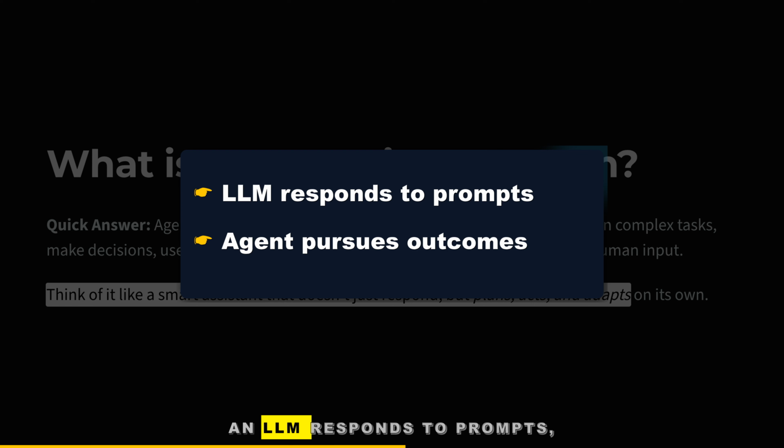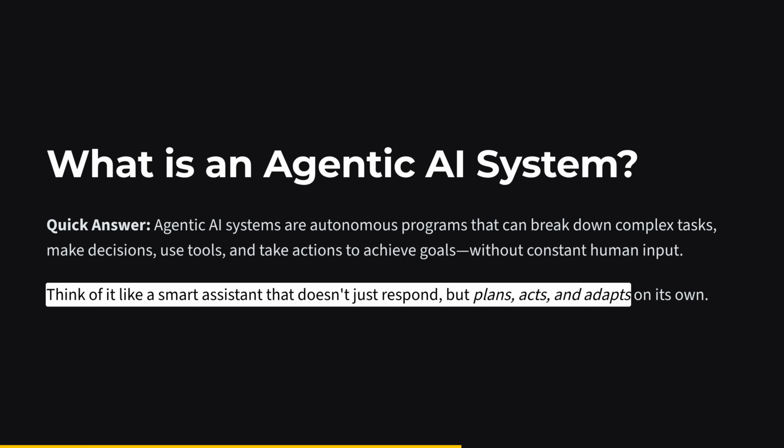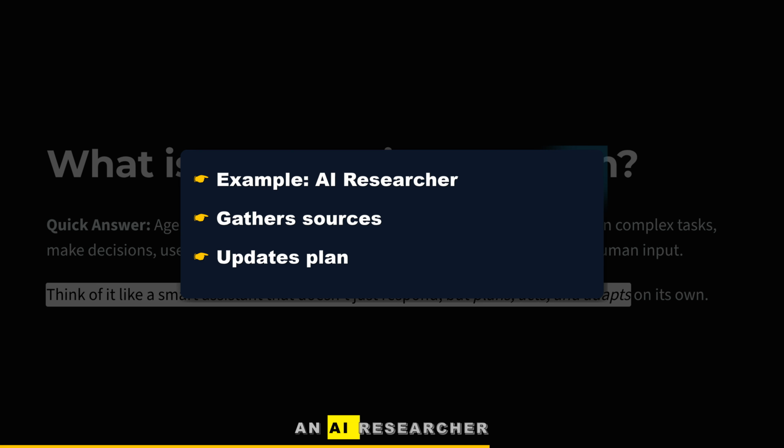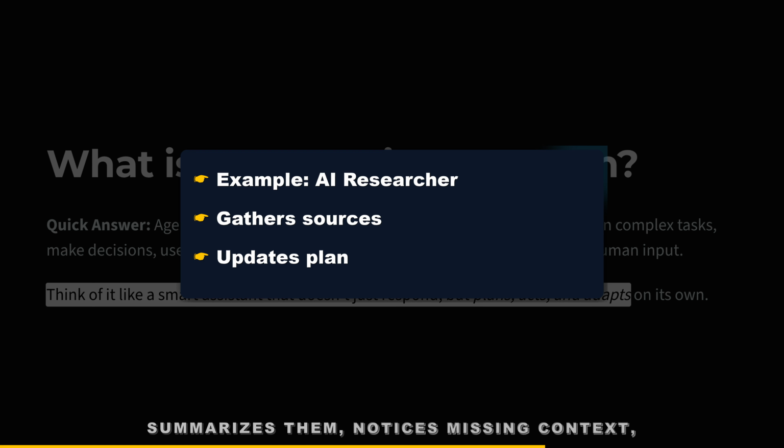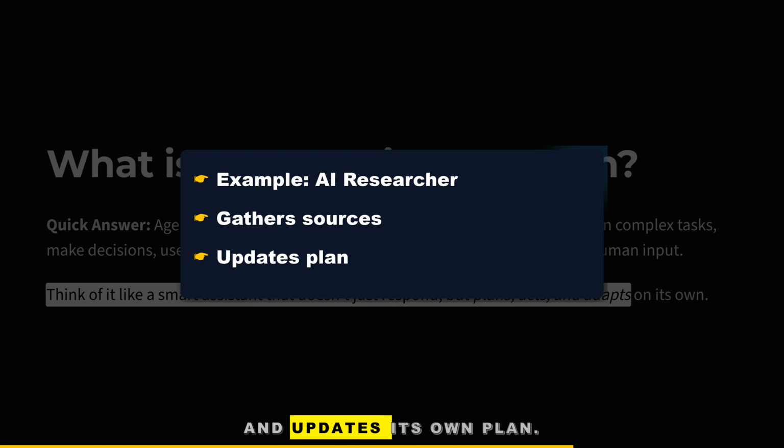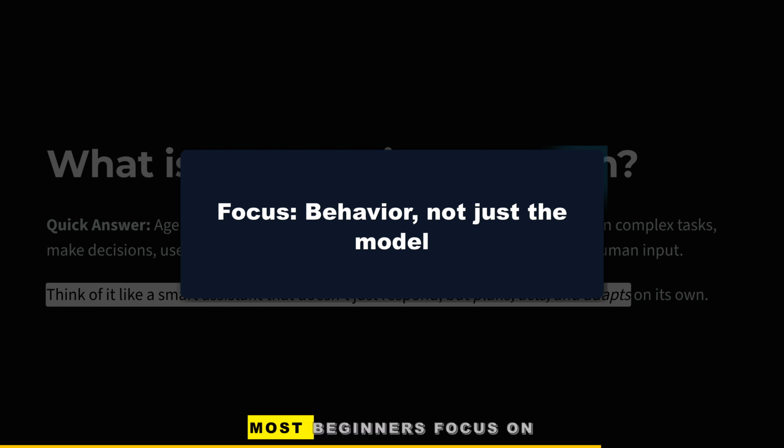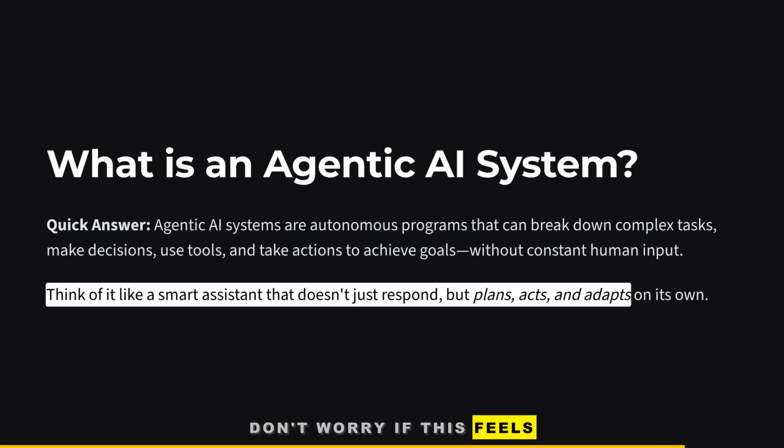An LLM responds to prompts, but an agent pursues outcomes. A simple example is an AI researcher that gathers sources, summarizes them, notices missing context, and updates its own plan. Most beginners focus on the model. Strong candidates focus on the behavior. Don't worry if this feels new. Once you see agents as goal-driven decision-makers, the whole field opens up.